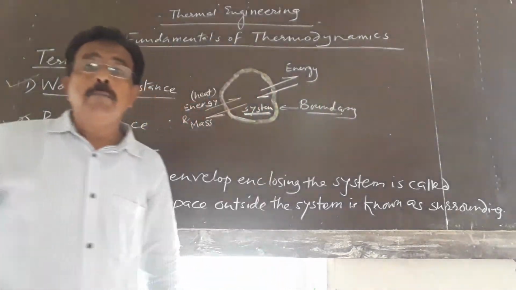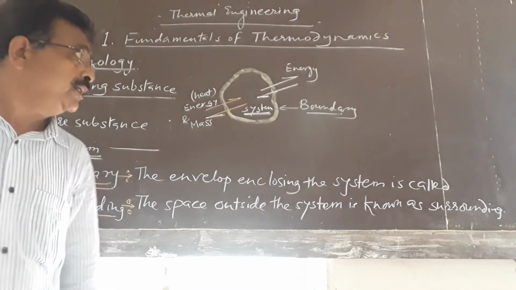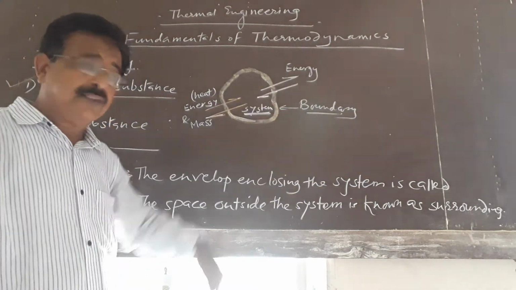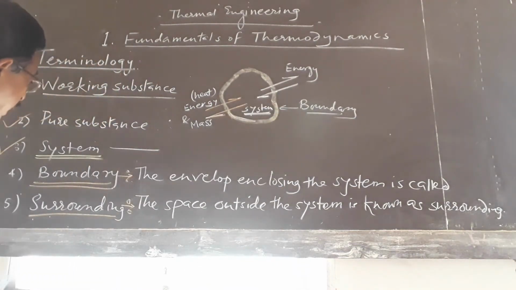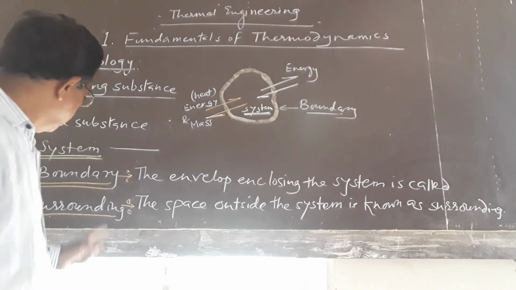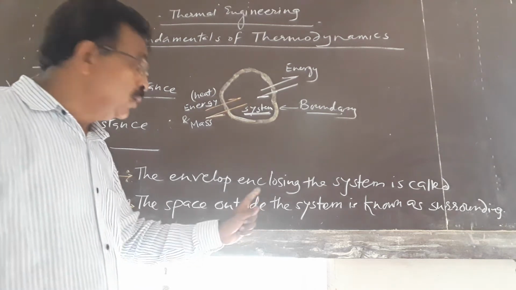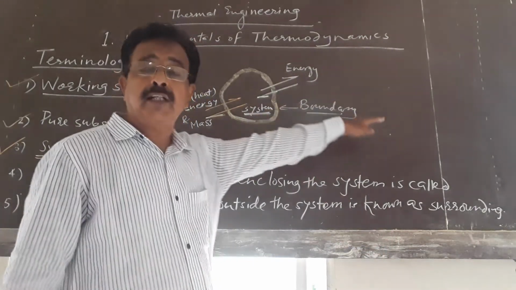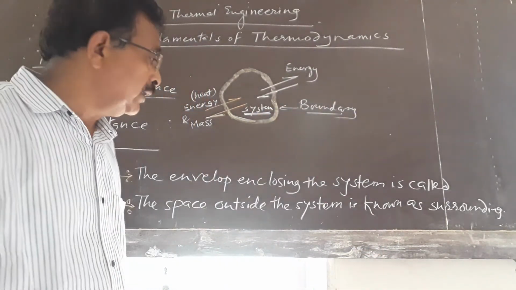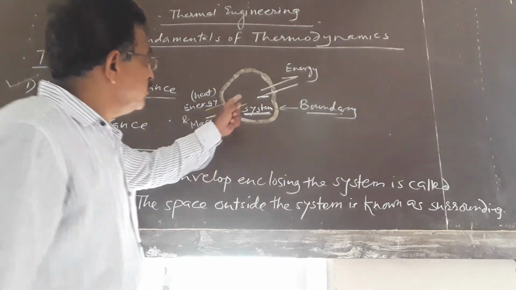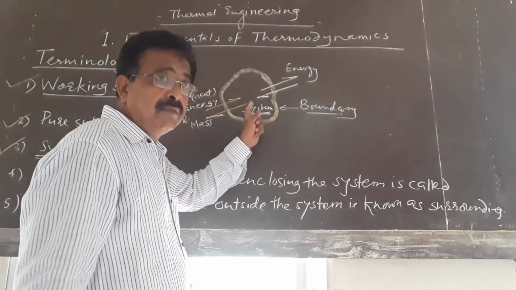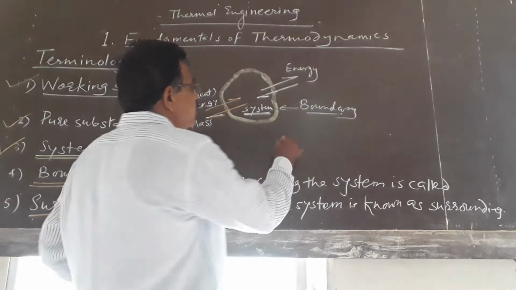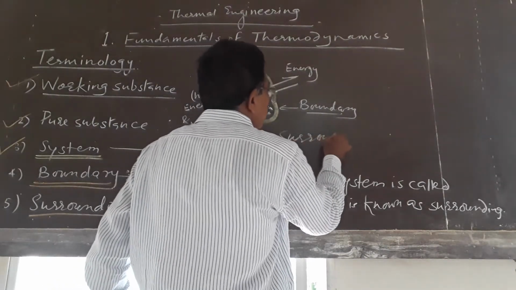And what is surrounding? Surrounding is the space outside the thermodynamic system. The space outside the thermodynamic system is called surrounding.